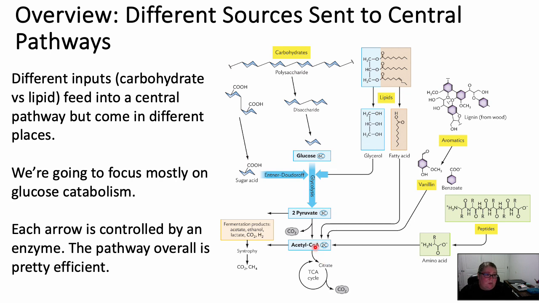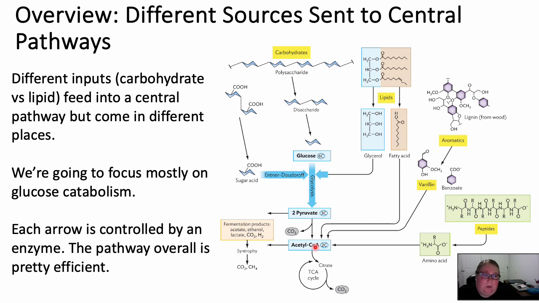Okay, so the overall theme of these catabolism pathways is that we are going to break down everything into high energy electrons and then take that energy and store it into a molecule made to store that energy, mainly ATP.